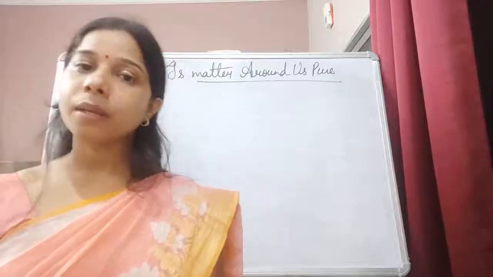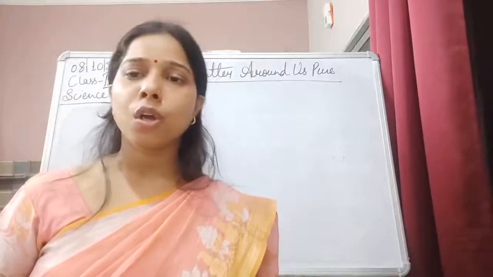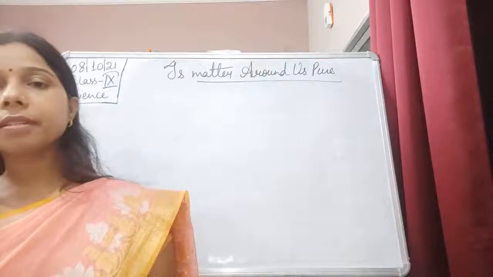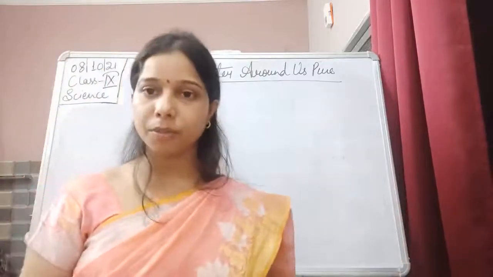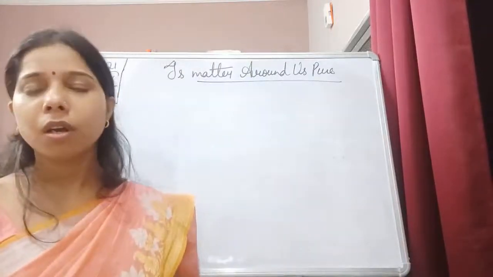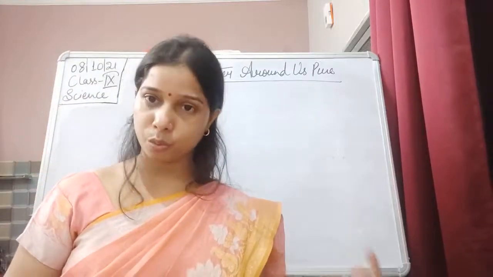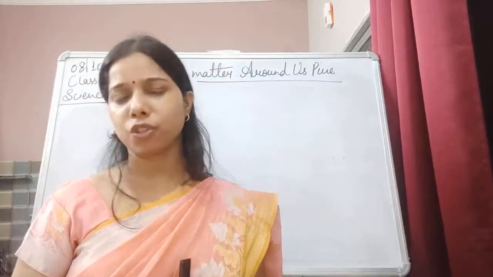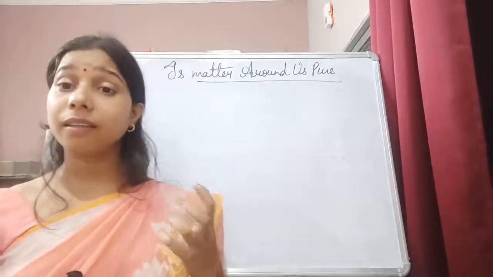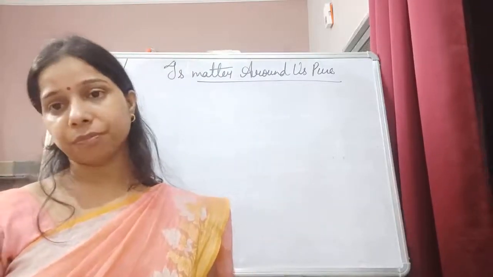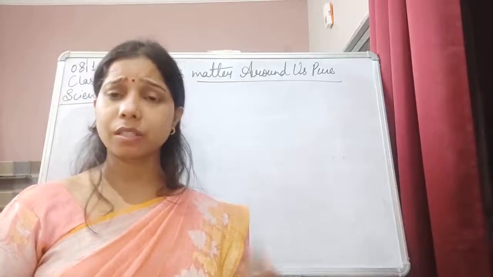Students, welcome back to your science class. So students, in the previous class, in this chapter, that is "Is Matter Around Us Pure", we were talking about the elements. We have understood the compound as well as the mixture. These are the chemical classification of the matter.